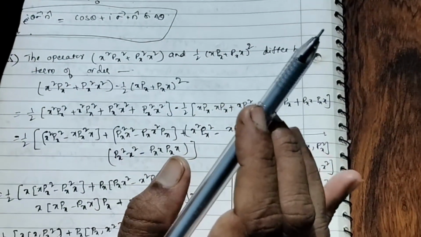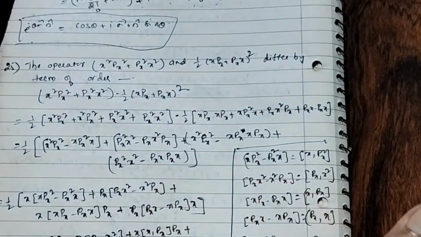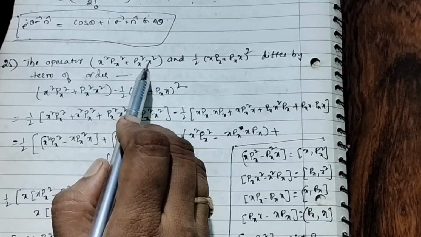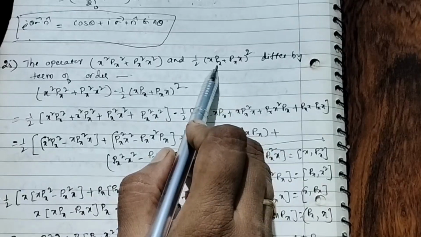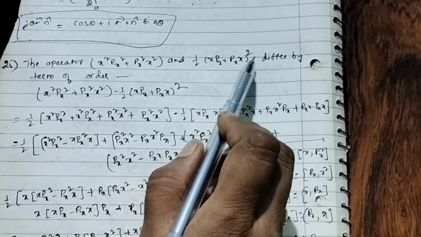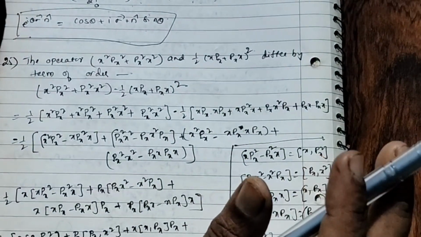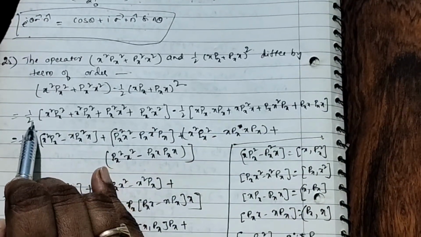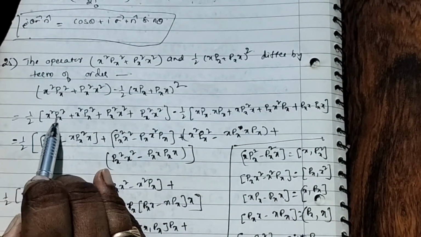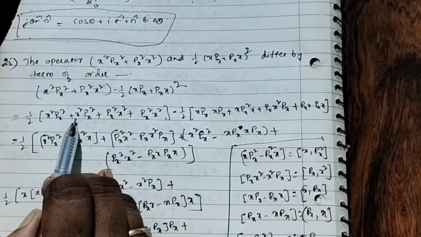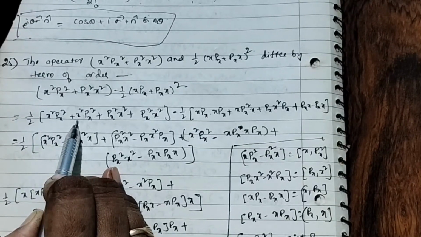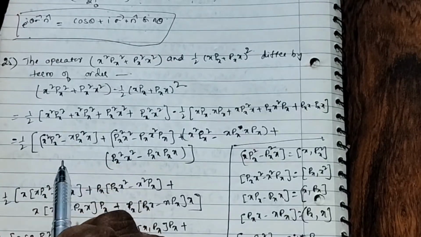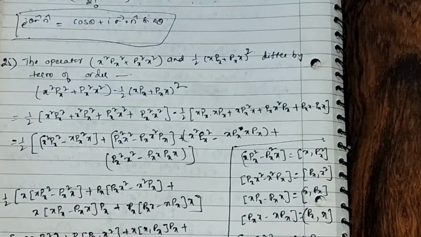First, let us write x squared p_x squared plus p_x squared x squared minus half of (x p_x plus p_x x) whole squared. Okay. Next, what we will write is half of x squared p_x squared plus x squared p_x squared, right?